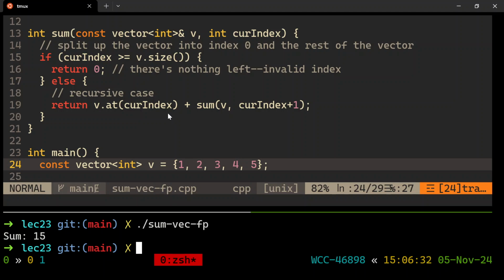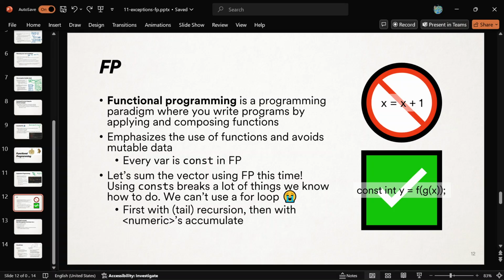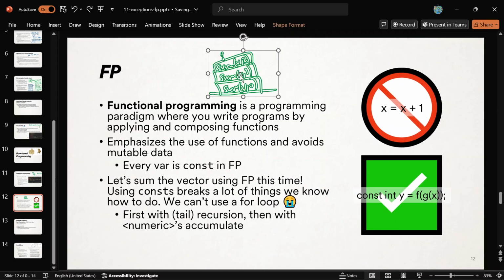Yeah. So this is why this is called just normal recursion, and you are exactly right. What it's going to do is call it with the first index. I'll call sum vector starting at 0, and then it'll recursively say, all right, I need to sum the rest of it. Sum v starting at 1, sum v starting at 2. So for a longer and longer vector, you're using up more and more memory. That's exactly right. And that's a little disgusting. All right. So there's a way to not do that. There's a way to not do it, but keep it recursive.